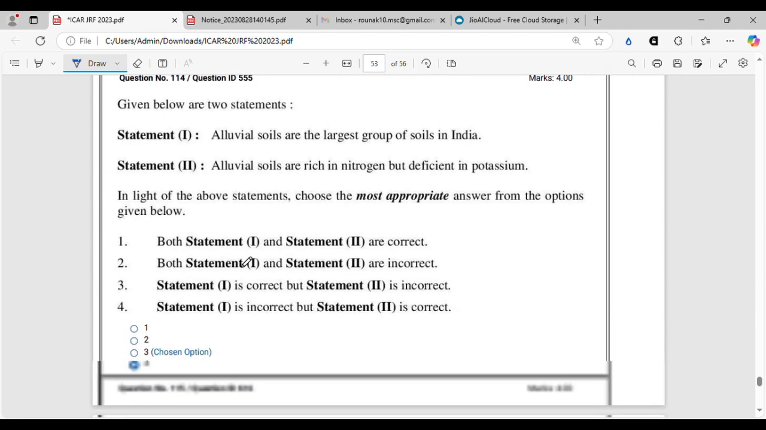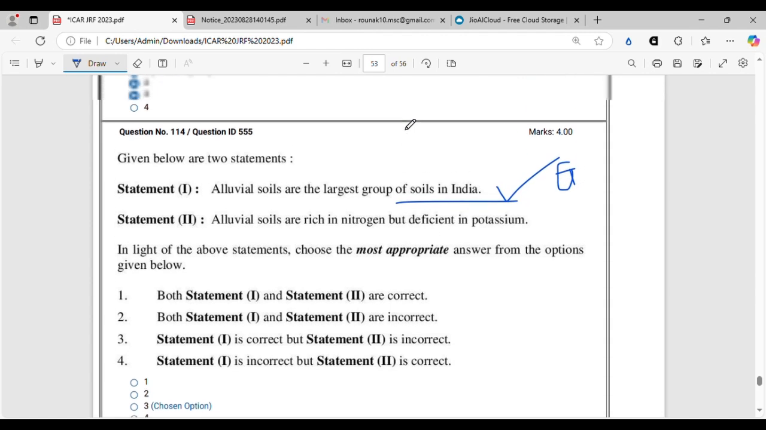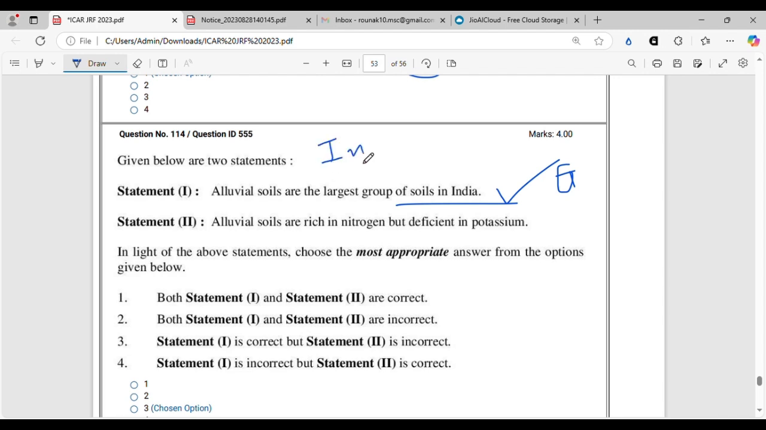Moving on, another true false type question. Alluvial soils are the largest group of soils in India. That is absolutely true. The largest soil order found in India is inceptisols. That is alluvial soil only. And in the world also, the largest soil order that is found is entisol, that is also alluvial soil. So alluvial soils are the largest group of soils in India. That is true, mostly found in the IGP, that is Indo-Gangetic Plain.